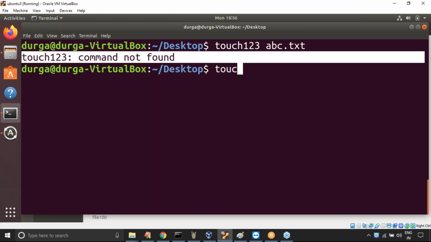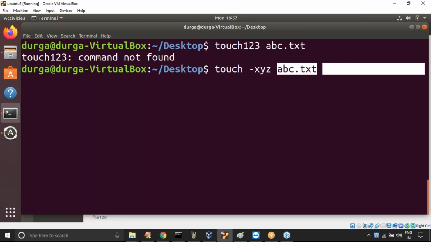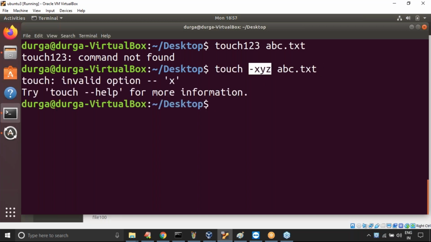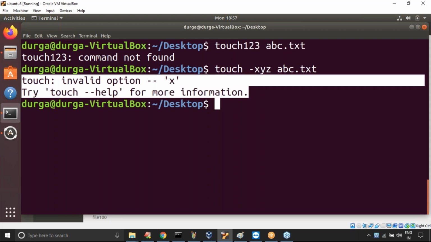The touch command is a valid command only. Now I'm taking hyphen xyz and then abc dot txt: touch hyphen xyz abc dot txt. The touch command is available, but you are not using it properly because the hyphen xyz option is not there. Immediately it is going to tell invalid option, hyphen x something. So who is responsible to provide this complete information? Shell itself is responsible.